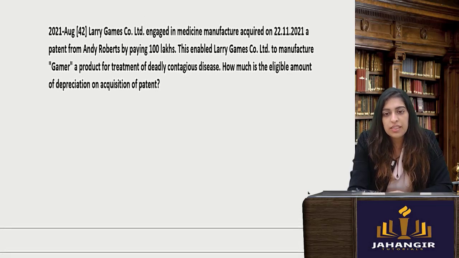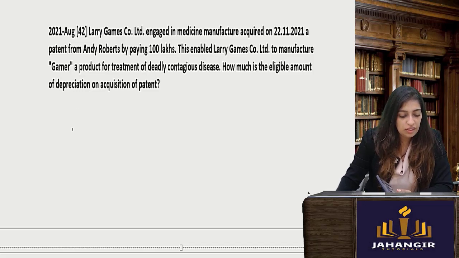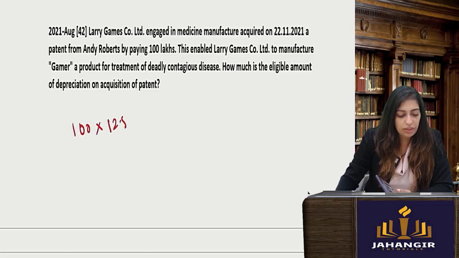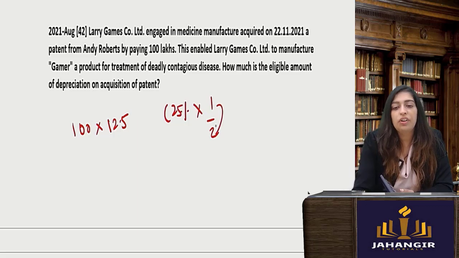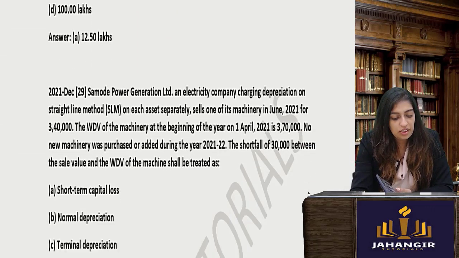You'll do 25%, but this was acquired in November. So 100 into half of 25, that will be 12.5. Why? Because 25% is what is allowed, and half of that is taken because it was used for less than 180 days. Next one.